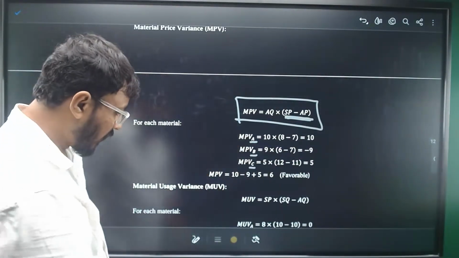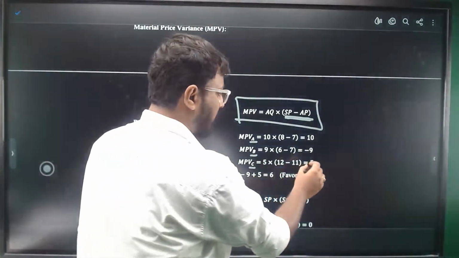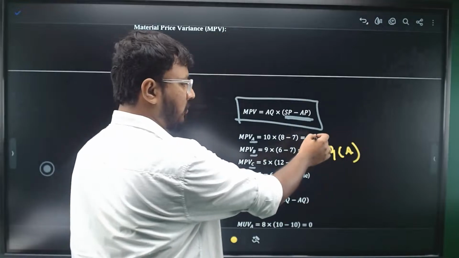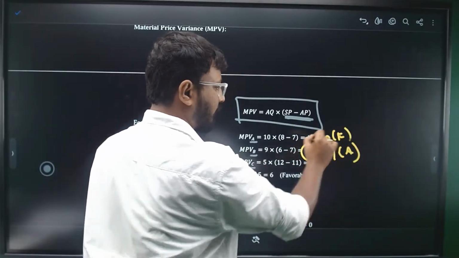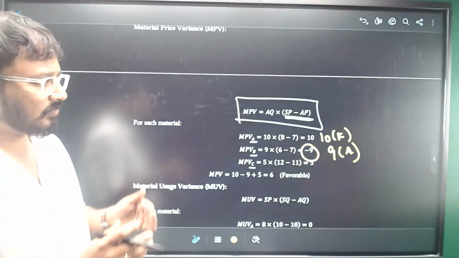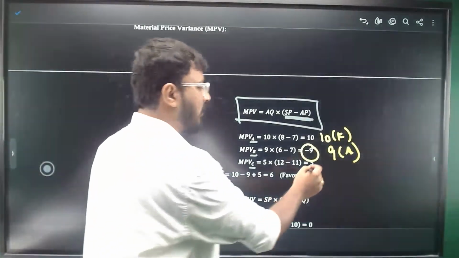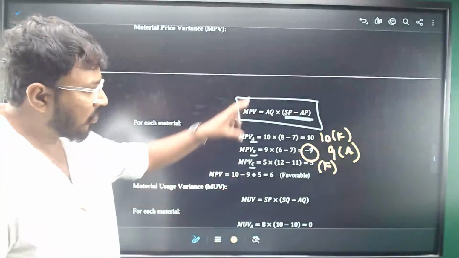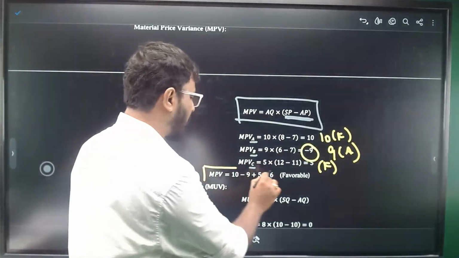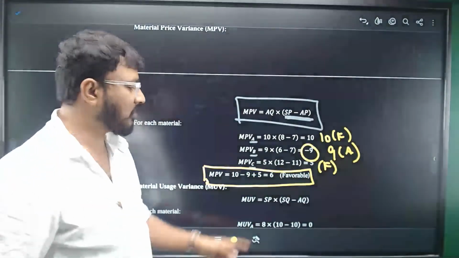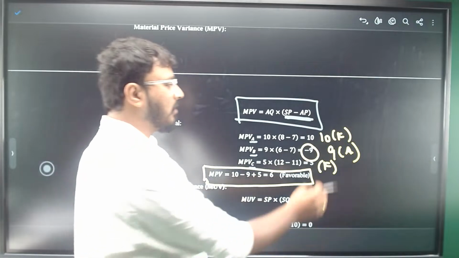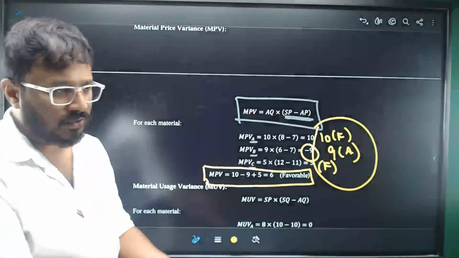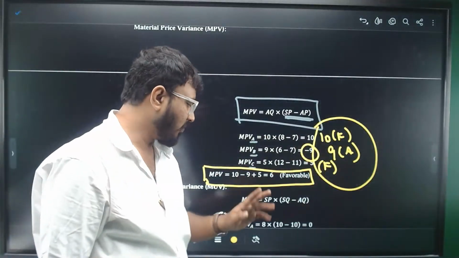Now, whenever you get minus here, please write it as adverse. Whenever you are getting positive, please write favorable. Positive means favorable, negative means adverse. So here also 5 favorable you need to write. So he has taken the overall total and has mentioned that material price variance on an overall basis is 6 rupees favorable. How did he get it? 10 plus 5 is 15. 15 minus 9 is 6 only. So positive, so it is favorable.